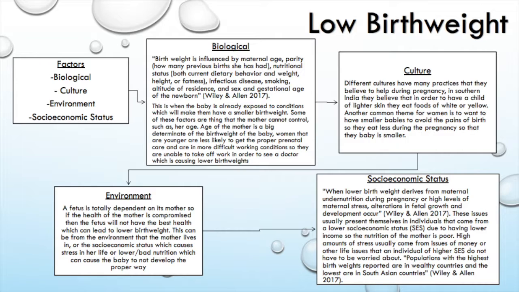And populations that have higher birth weights are from wealthier countries, and the lower birth rates are usually from countries that are of lower SES. Specifically, our book talks about how they are coming from South Asian countries.